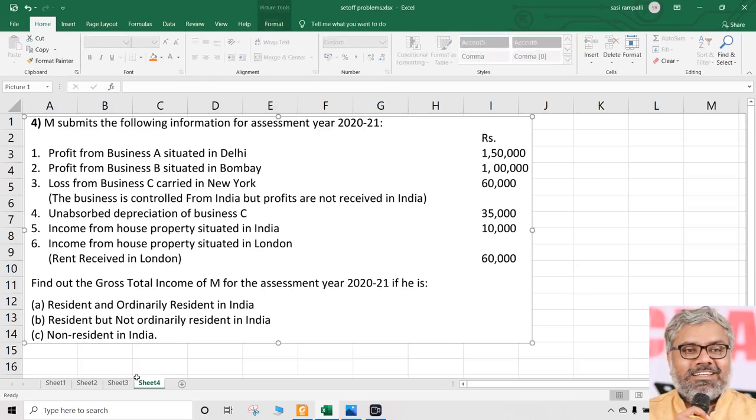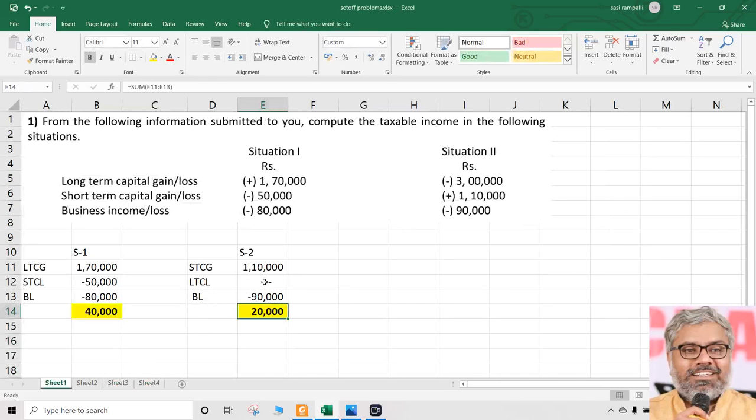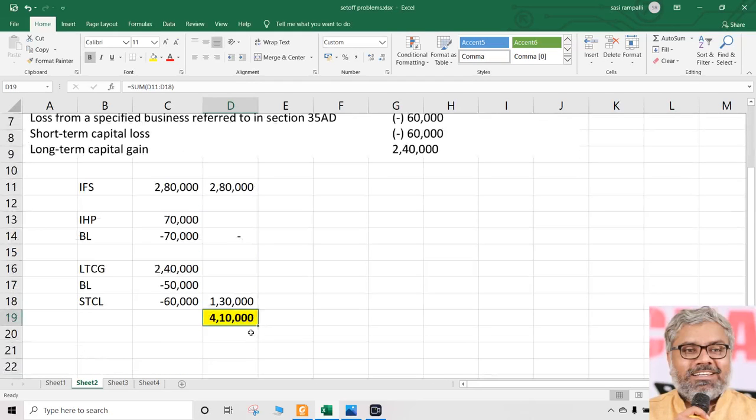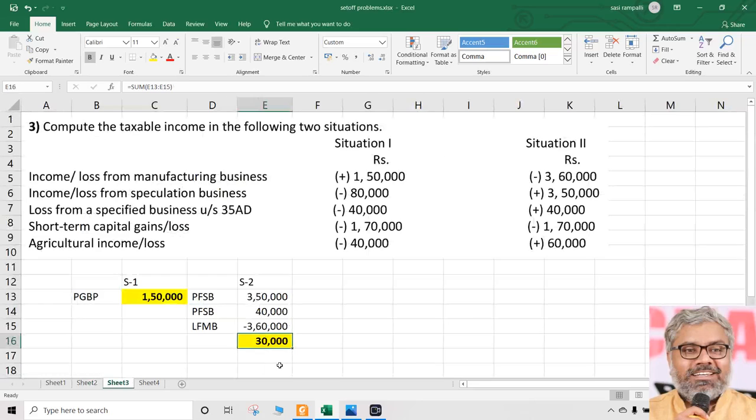That is question number 3. Once again, check your answers carefully. Question number 1, 40,000, 20,000. That is question number 1. Question number 2, 4,10,000. Question number 3, 1,50,000 and 30,000.